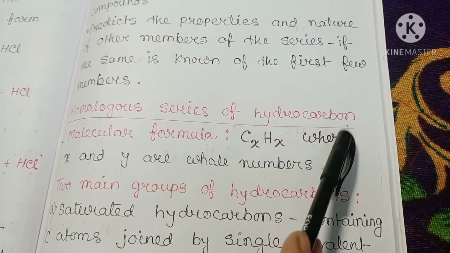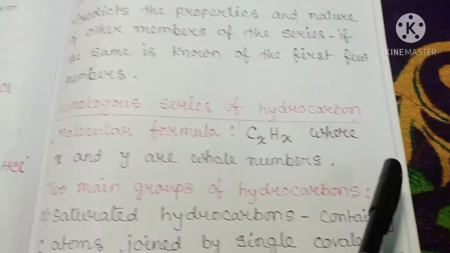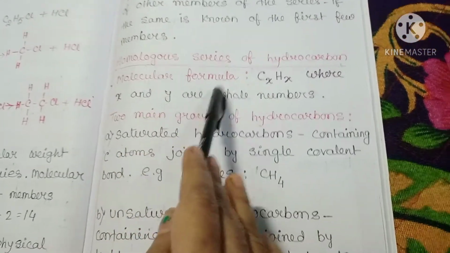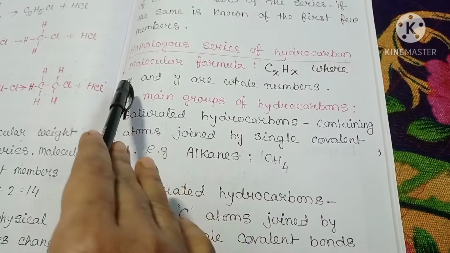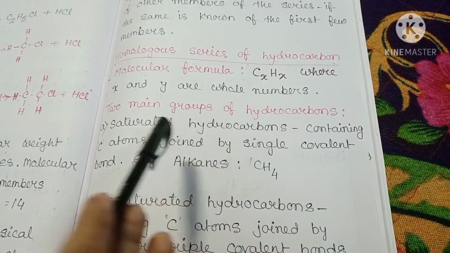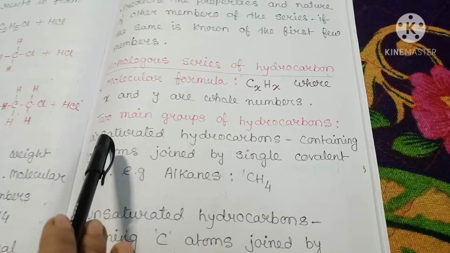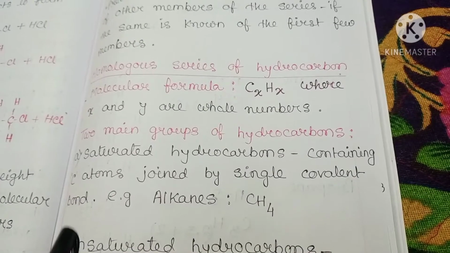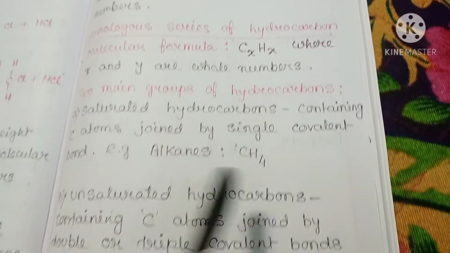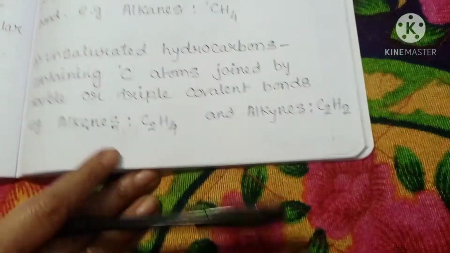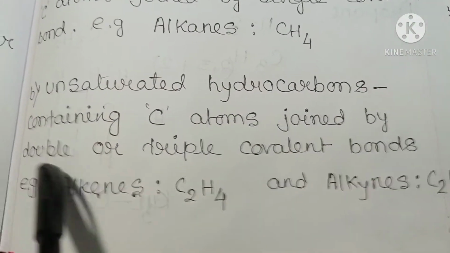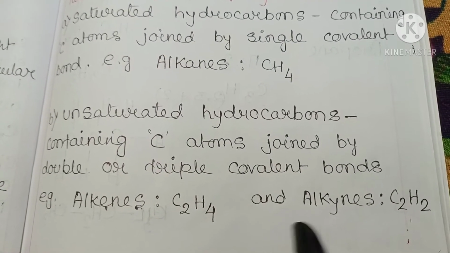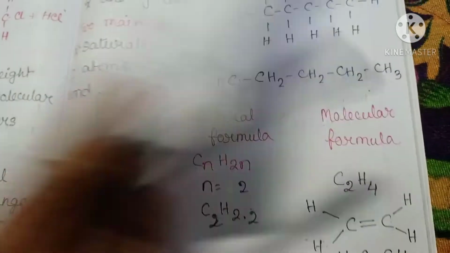Now, the homologous series of hydrocarbons. These are aliphatic, open chain organic compounds containing carbon and hydrogen only, with molecular formula CxHy, where x and y are whole numbers. There are two main groups of hydrocarbons: saturated hydrocarbons, containing carbon atoms joined by single covalent bonds, for example alkanes such as CH4; and unsaturated hydrocarbons, containing carbon atoms joined by double or triple covalent bonds, for example alkenes such as C2H4 and alkynes such as C2H2.